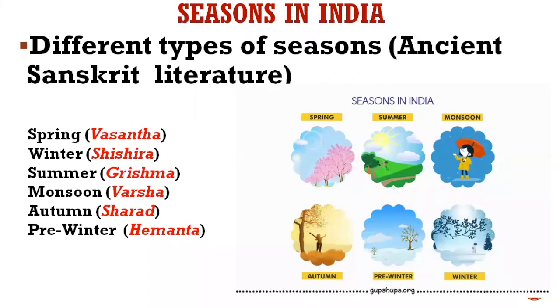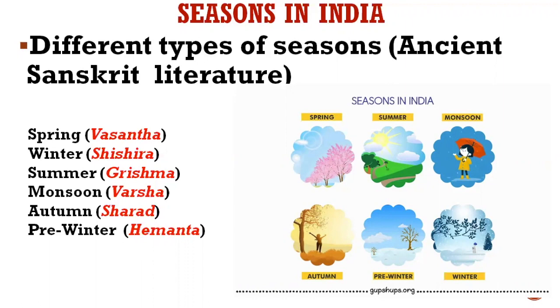Now, when it comes to our country, we all know that we have three seasons: summer, winter, and rainy season. But according to our ancient Sanskrit literature, they divided the year into six seasons. The spring, Vasanta; winter, Shishira; summer, Grishma; monsoon, Varsha; autumn, Sharad; and pre-winter, Hemanta.